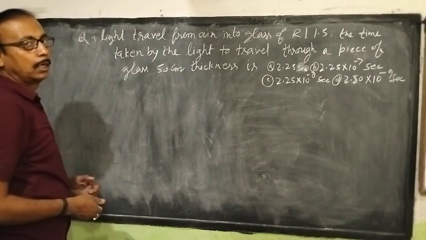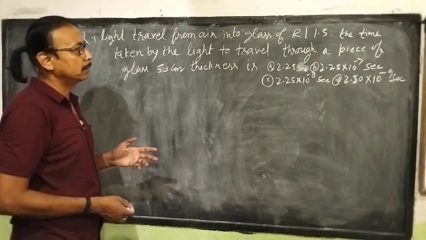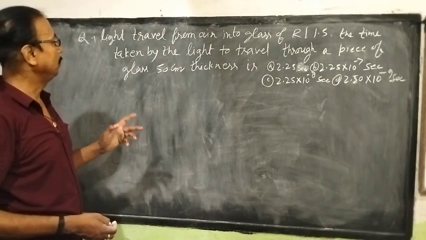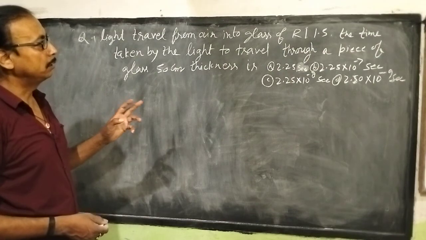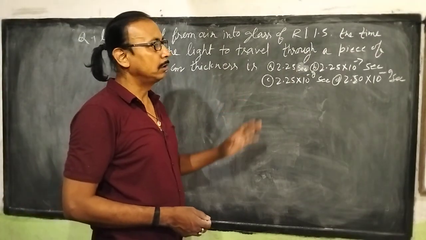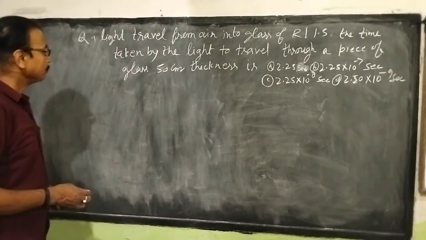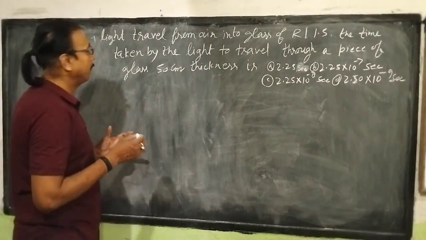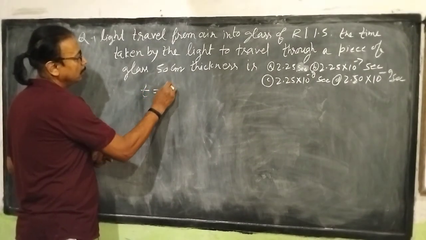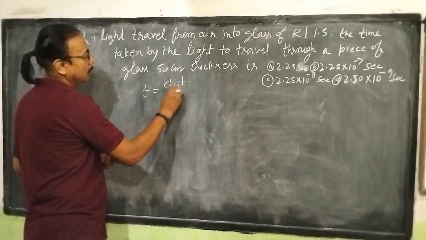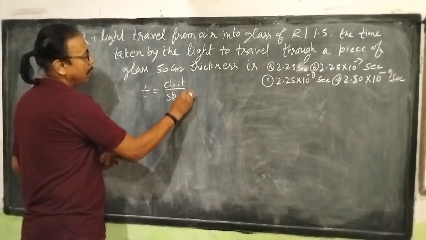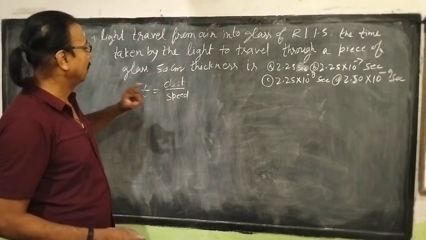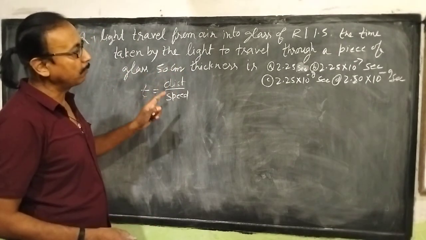This is the question: light travels from air into glass of refractive index 1.5. Find the time taken by the light to travel through a piece of glass 50 centimeter thick. These are given. If we want to find the time, we know time equals distance by speed. This is the formula. The distance is given, 50 centimeter, and for the speed, we have to find out the speed of light in glass.